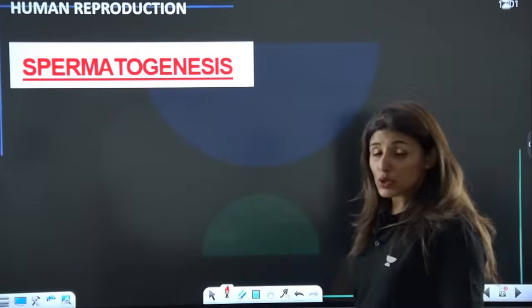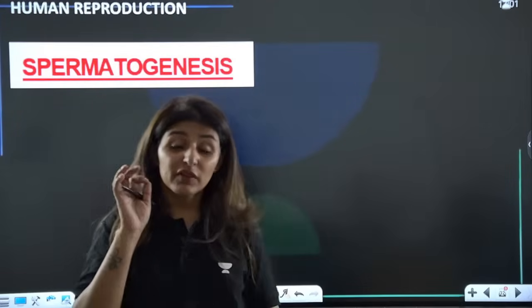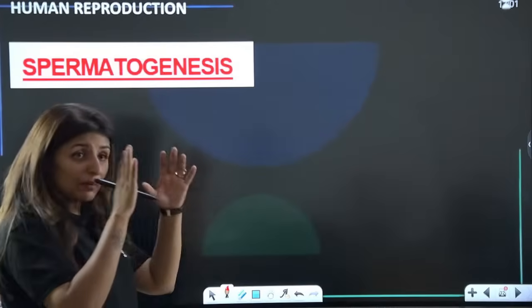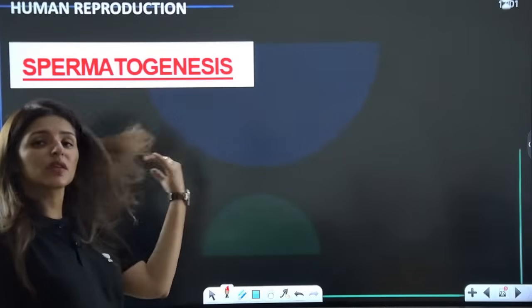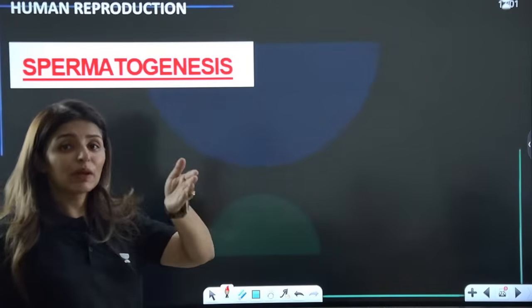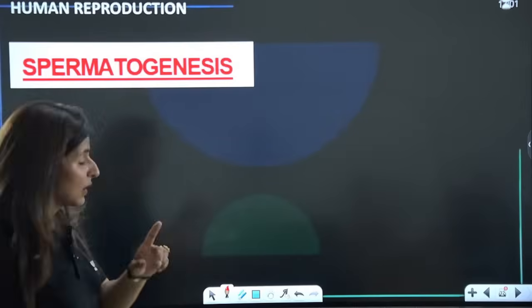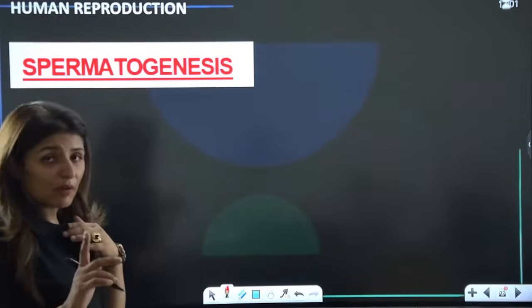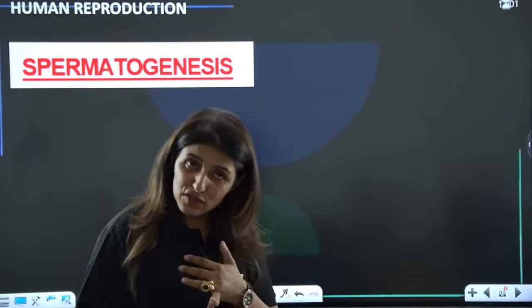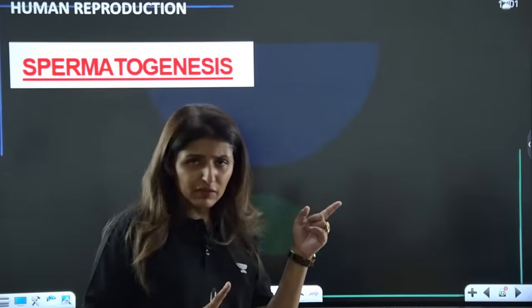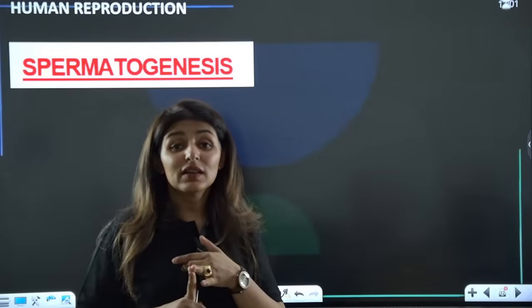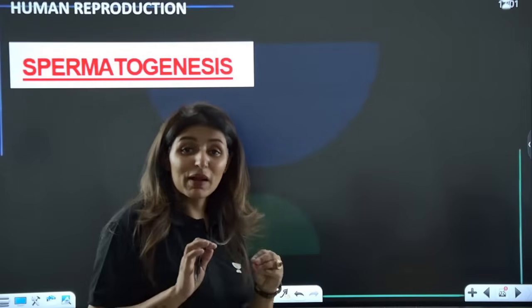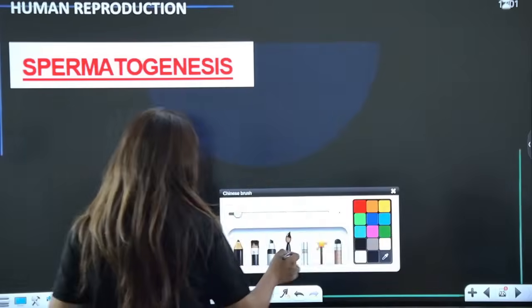So guys, this was all about the male reproductive structure. Is that clear? The male reproductive system. All the structures have been studied, and now we come to the functional part. Now we know there are two functions performed by the testes. One is the production of testosterone, and the second is sperm production, that is called spermatogenesis. So let's talk more about spermatogenesis.